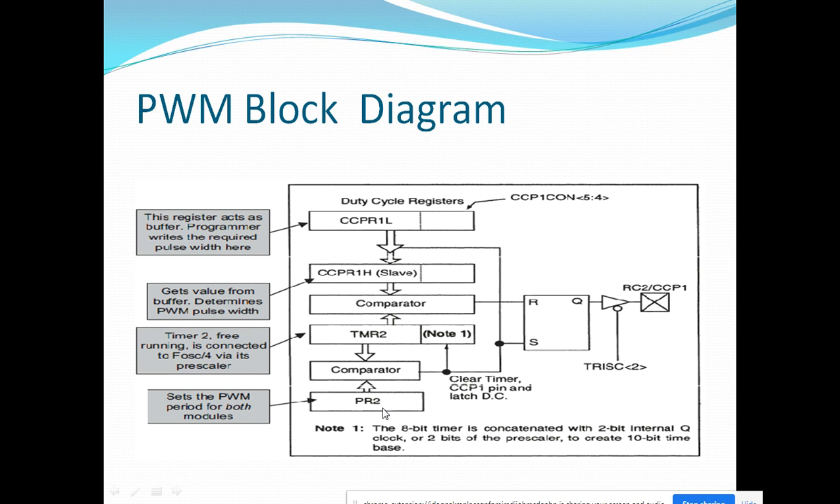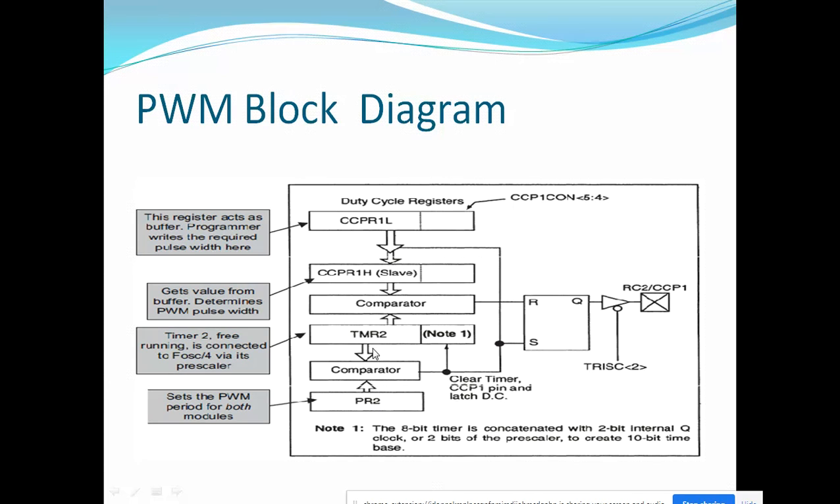This is the 8-bit register which is used to set the period of the PWM output. Here you can set the total period, that is, the on time and off time, by loading the 8-bit value into the period register.